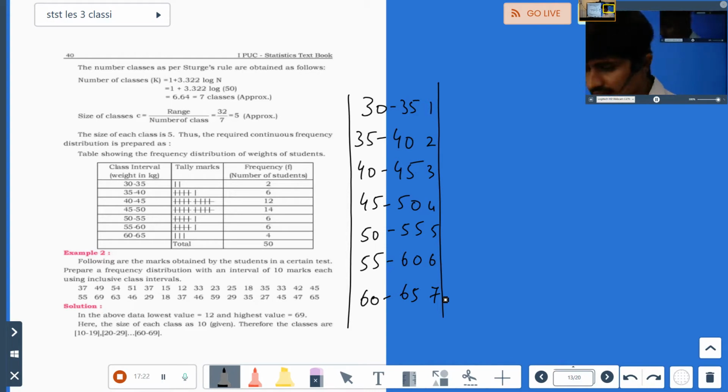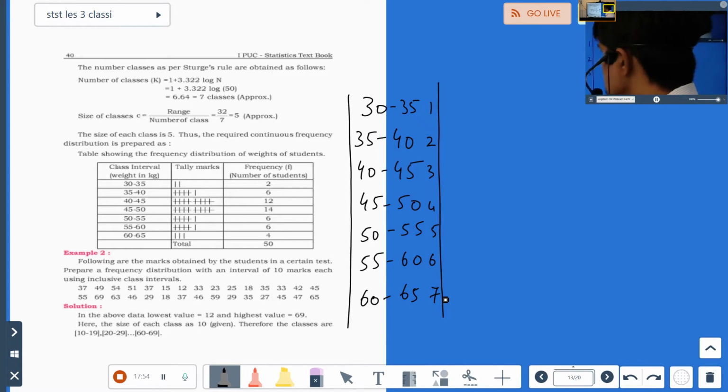Sometimes in the textbook only, they themselves will deny this and they'll do as they want, because you'll not get the solution. As I said, there are no strict rules. You can do as you want, but there are some guidelines, we'll try to follow them as much as possible. Sometimes you will get 7 as the answer, but you cannot take 7 values there. There are some sums where you'll come to know how it is done and why it is done like that. Okay, so 7 classes are over.